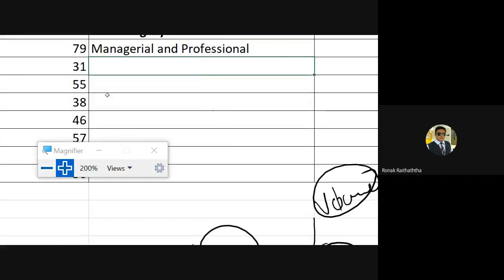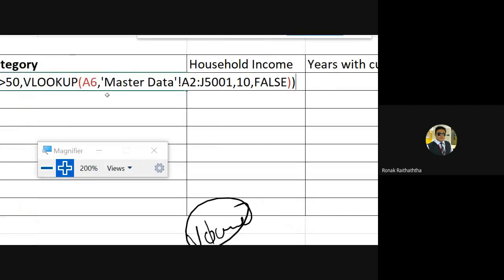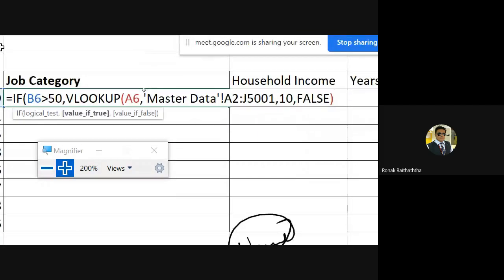Oh yes, we haven't. Please do not press the enter. Once you complete the false and complete the bracket, we have effectively concluded the second parameter of the syntax, that is value if true, but value if false is still pending. So again press the comma. So now we are in the if syntax. Inside the if syntax, the third one is the value if false, that means if this condition is not satisfied.